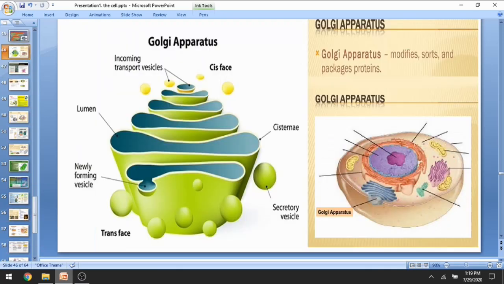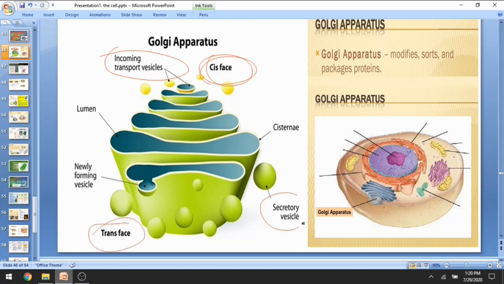And the Golgi complex, if we talk about the Golgi complex, is a packaging organelle. It takes incoming proteins in vesicles, which are ball-like structures that collect all the protein produced by the endoplasmic reticulum. The outer face of the Golgi complex is the cis face, and the inner face is the trans face.